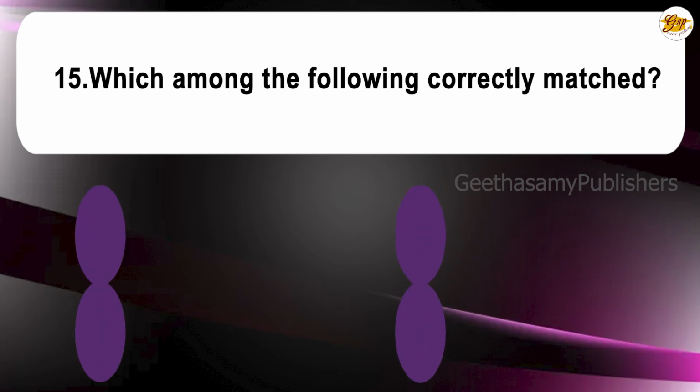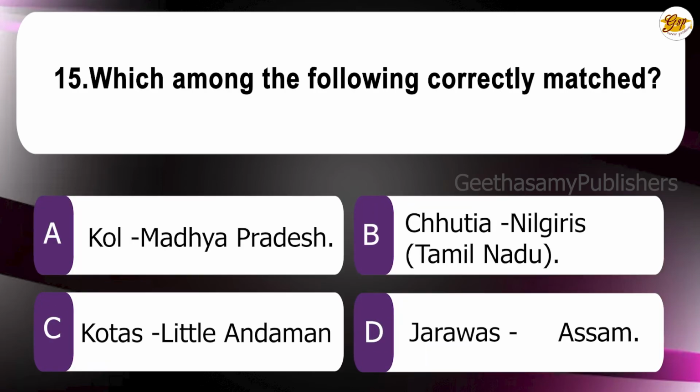15th question. Which among the following is correctly matched? A. Coal, Madhya Pradesh. B. Shaujdia, Nilgiris, Tamil Nadu. C. Kotas, Little Andaman. D. Jarawas, Assam. The answer is A. Coal, Madhya Pradesh.